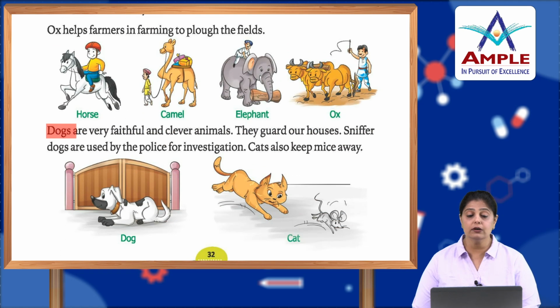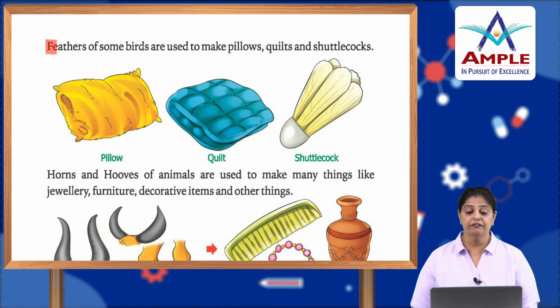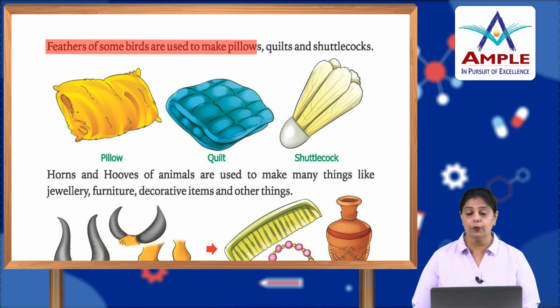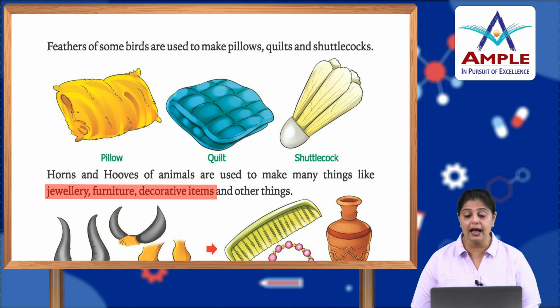So, dogs are very faithful and they are very clever animals. They guard our houses. Sniffer dogs are used by the police for investigations. Cats also keep mice away. So, if you see, the animals are really of a lot of use. Feathers of some birds are used to make pillows, quilts and shuttlecocks. Horns and hooves of animals are used to make things like jewelry, furniture, decorative items and lots of other things.